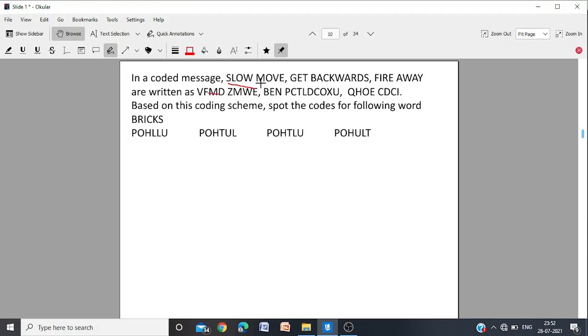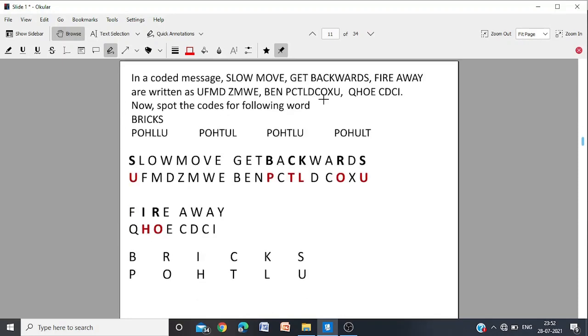Similarly, for 4-letter move, we also get 4 letters. Again, for 3 letters get, we get 3 letters bend. For fire, 4 letters. Away, 4 letters. So the number of letters are being equal. So let's have a letter to letter correspondence. See this.